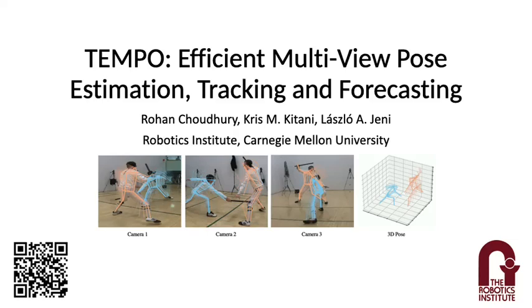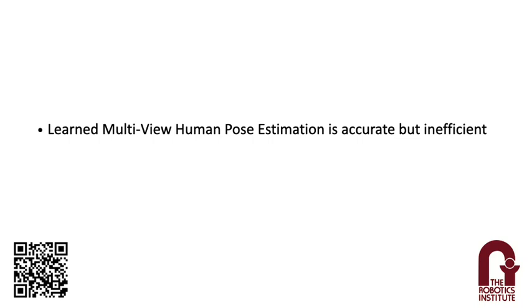In this video, we present Tempo, a method for efficient multi-camera 3D human pose estimation, tracking, and forecasting. The current state of the art in multi-view human pose estimation trades accuracy for efficiency. Learning-based methods rely on expensive 3D or 4D convolutional networks to produce millimeter-precise estimates, while optimization-based methods can run extremely fast but often produce inaccurate results.